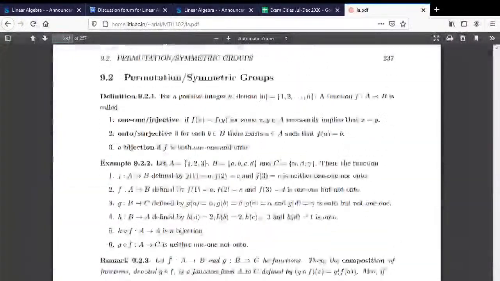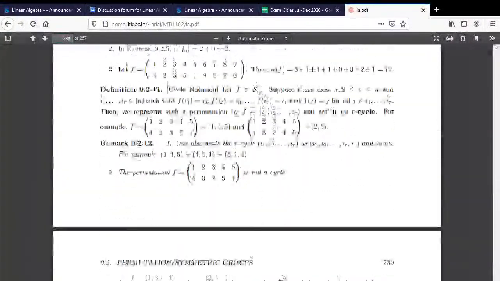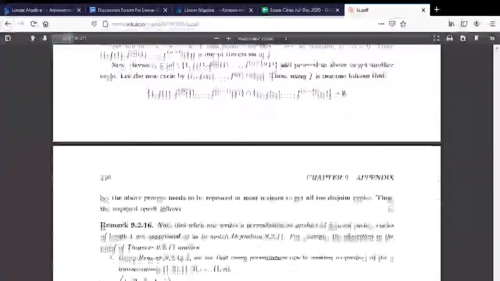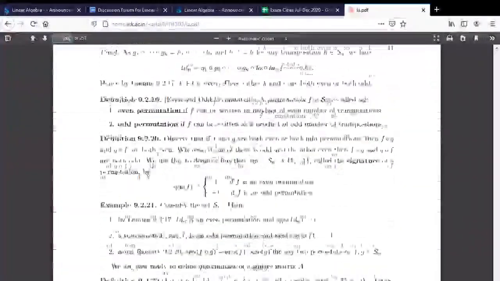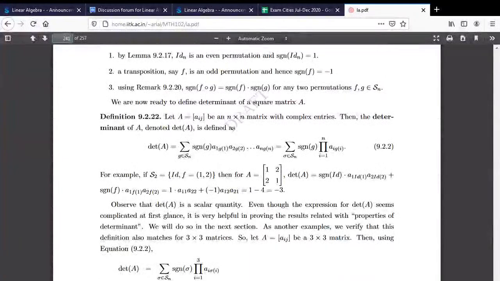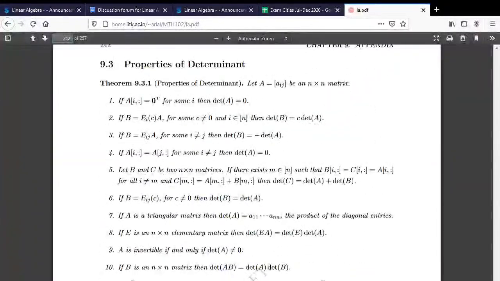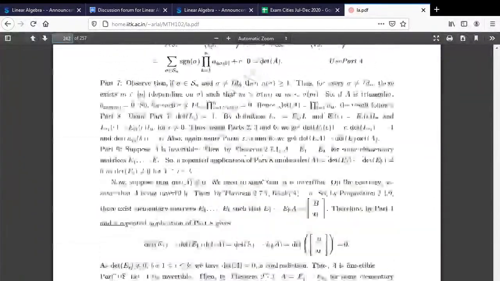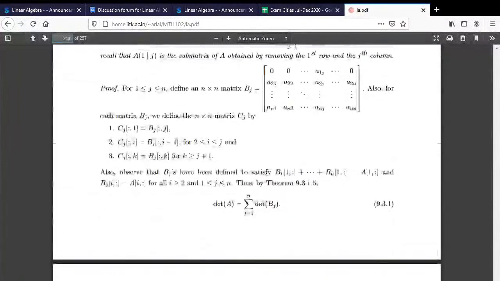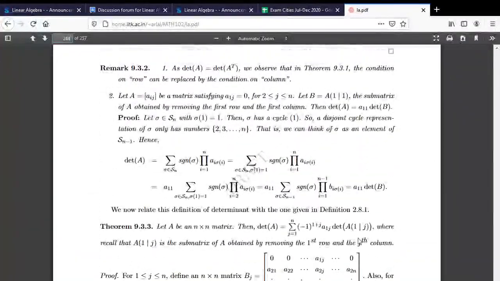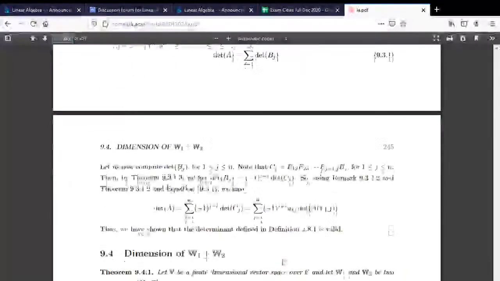So I have started with permutations, built up on the idea, and the important results there that you need to know. And then I have tried to prove all the results about determinants here, and at the end I have shown that the way we compute the determinant is the same as the one that's defined mathematically. Fine, so everything is here.